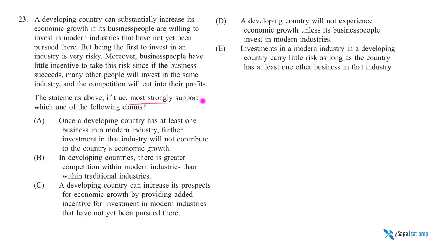Question 23 is a most strongly supported question, as these three words suggest. This is in contrast to question 22. So they did a quick back-to-back 22, 23, both using the same words, but 22 was a strengthening, and this is actually most strongly supported. So I think that they were trying something there. But anyway, let's take a look at this.